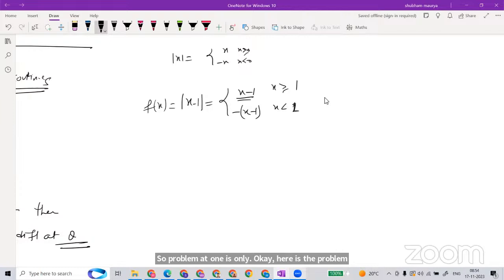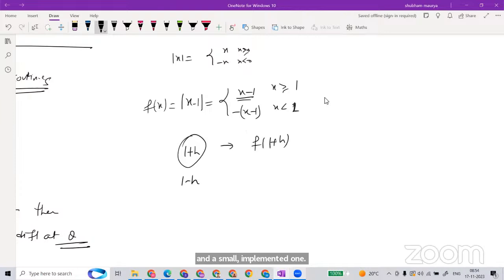So the problem is at 1. I am doing a small increment h, and a small decrement, sorry, a small decrement at 1 and a small increment at 1. So the corresponding outputs are 1 plus h for the increment, and what is this one? What is going to be this one? 1 plus h.